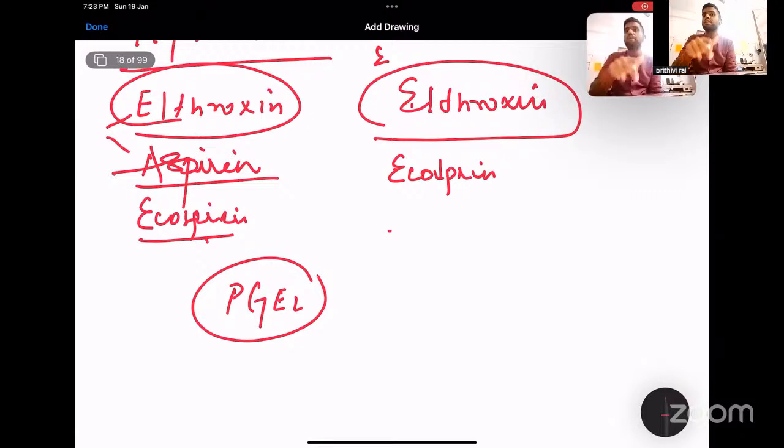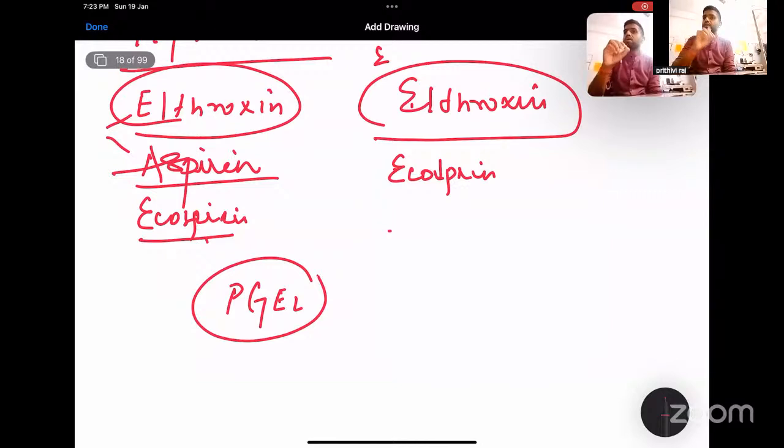So what happened in this case? Because of giving Ecosprin to the mother, what can you anticipate? Yes, there may be a premature closure of the ductus arteriosus in utero. So that's why be vigilant, write legibly.